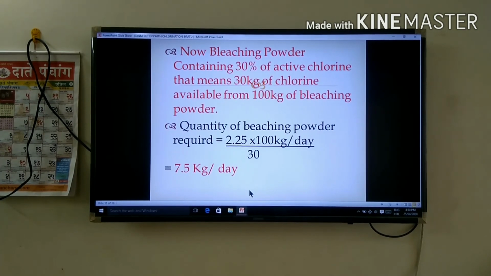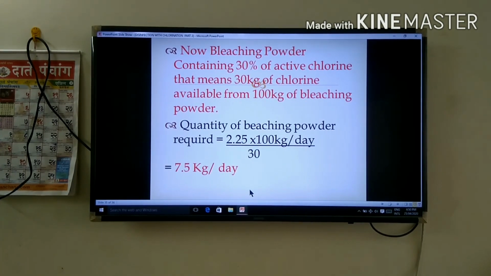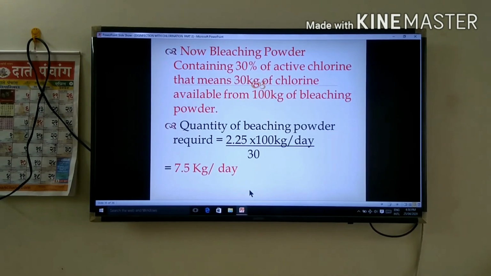Now, bleaching powder. Bleaching powder is already given as containing 30% active chlorine. That means 30 kg of chlorine is available from 100 kg of bleaching powder. Therefore, the quantity of bleaching powder required is equal to 2.25 into 100 kg per day divided by 30.